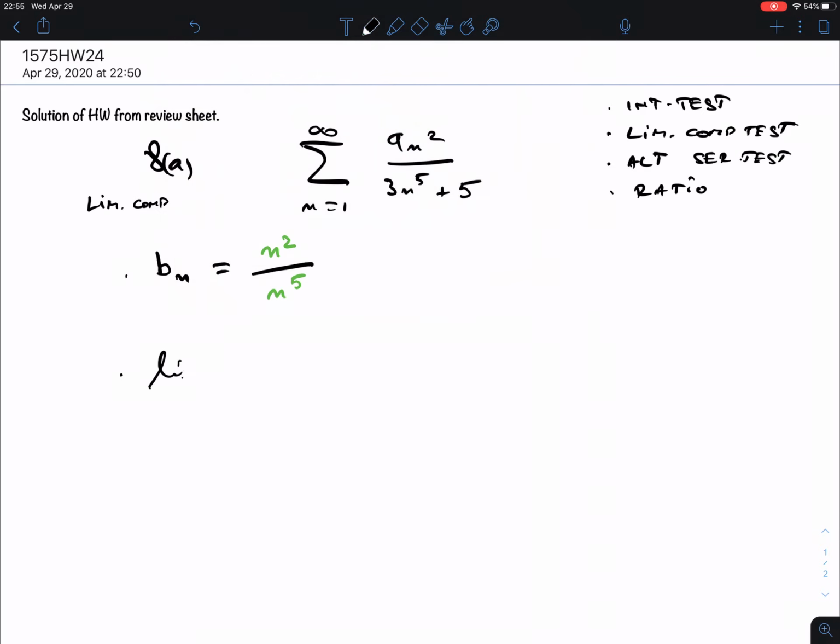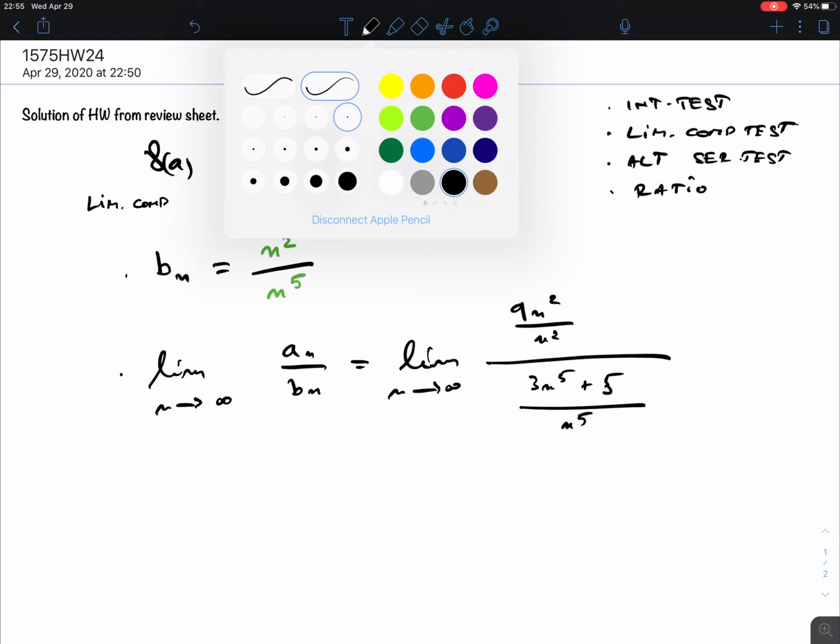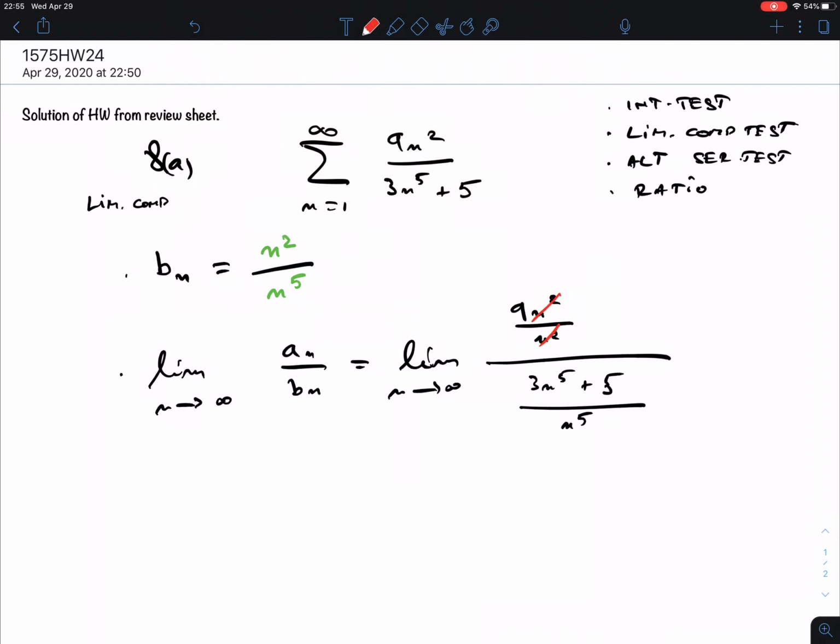So then we take the limit. To show that this choice is a good choice, you have to calculate this limit. And the way we do this is, again, a little bit different than what you normally would do: we divide tops by tops and bottoms by bottoms. That is a valid operation. We get the same fraction as the original one. Why do we do this? Because we can now simplify. Well, this we can completely simplify. Be careful. You cannot cancel out within a sum.